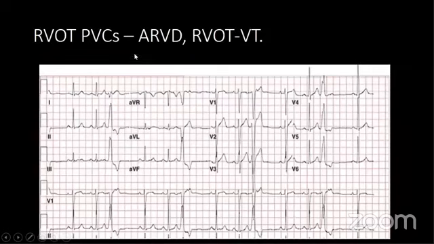Now, RVOT PVC, arrhythmogenic RV dysplasia and RVOT VT. These are the two common conditions. And PVC, most cardiologists encounter this kind of PVC. Inferior lead, it is positive. That is coming from the RVOT. And LBBB pattern means it's coming from the right ventricle. Inferior lead positive PVC indicates it's coming from the RV outflow, meaning the superior surface.